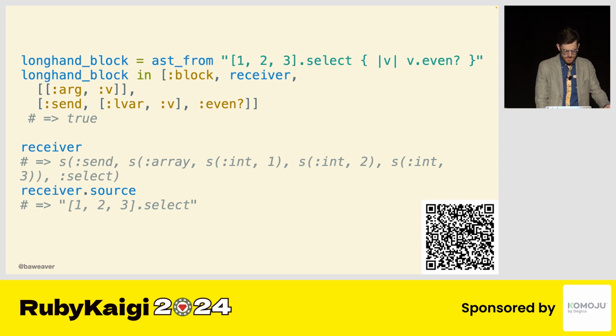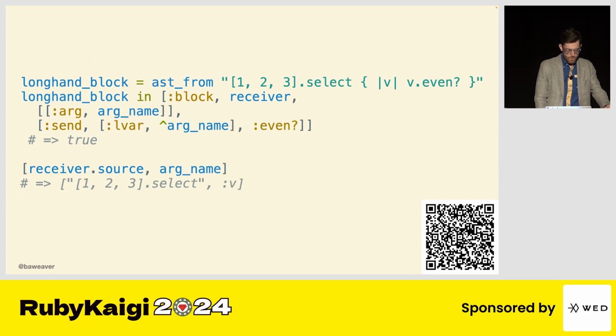So what about the arguments? Well, we can switch that over to argname. So what we care about is that the argument that is provided to the block is the same that is being called. So we'll notice that v is being called there with v.even afterwards. We want to make sure that that variable is the same, because if that happens to be v and x.even, we can't shorthand that. That's not how it works. So we need to structurally describe how this is laid out and why that's being called on. But we can still see this is accurate given by the true there.